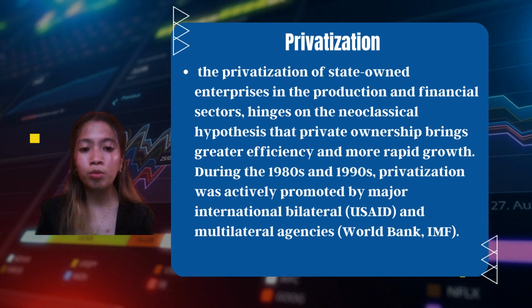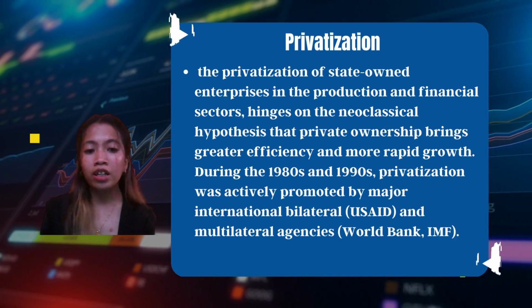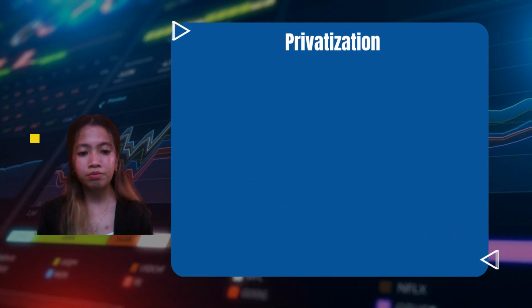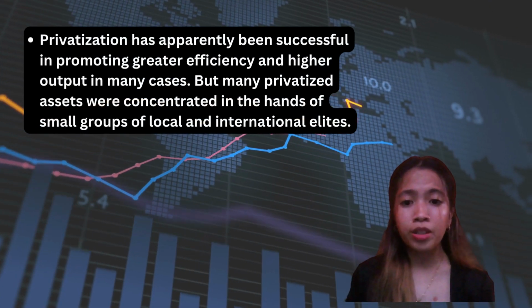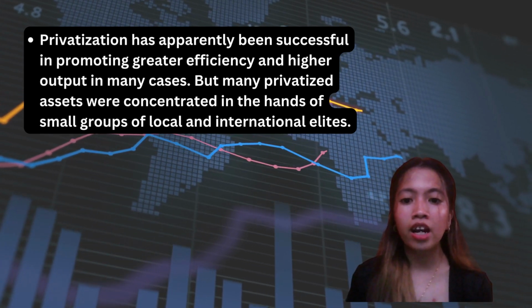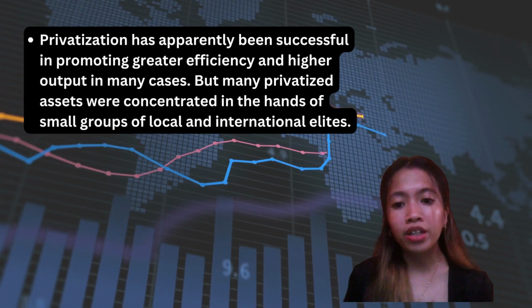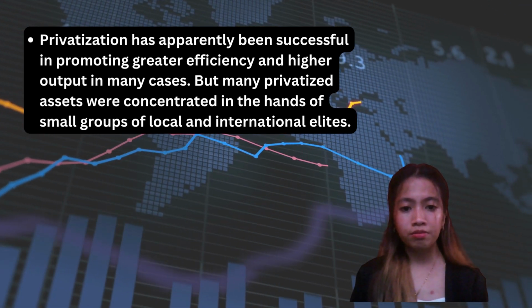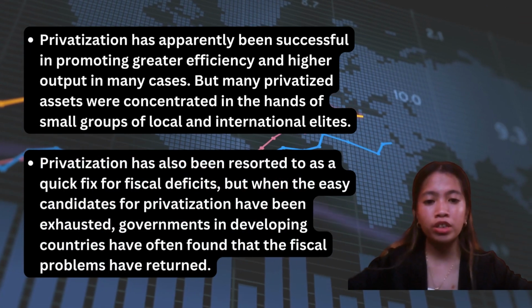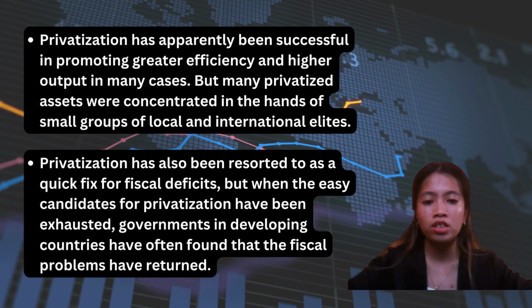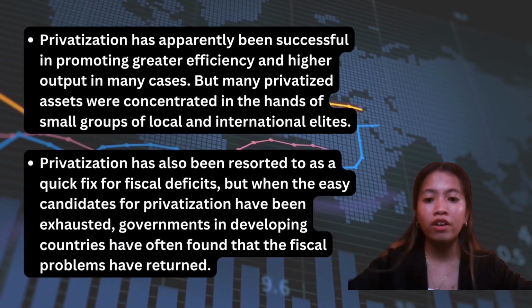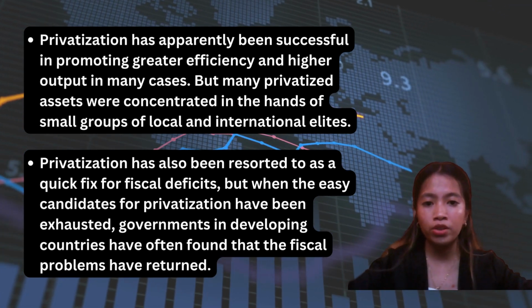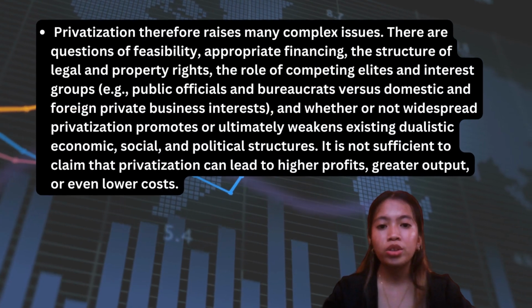During the 1980s and 1990s, privatization was actively promoted by major international bilateral and multilateral agencies like the World Bank and IMF. Privatization has apparently been successful in promoting greater efficiency and higher output in many cases, but many privatized assets were concentrated in the hands of small groups of local and international elites. Privatization has also been resorted to as a quick fix for fiscal deficits, but when the easy candidates for privatization have been exhausted, governments in developing countries have often found that the fiscal problems have returned.